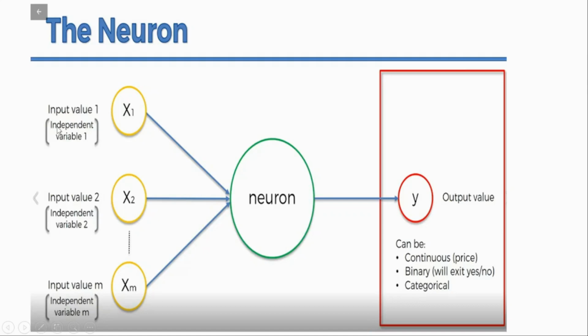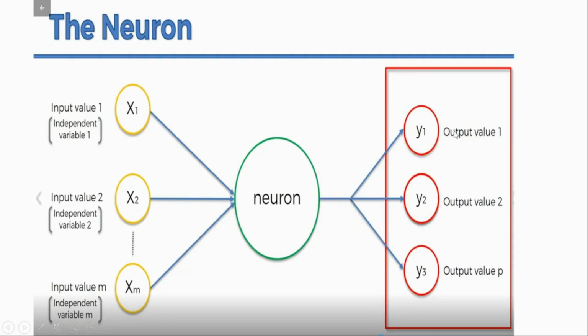Similarly, one feature represents that the customer will buy, and feature 2 represents that the customer will not buy. So these two features' data are forwarded to the neurons. Based upon the previous history, the output value will be either the customer will buy or not. So output value 1, output value 2, output value p. What does it mean now? 3 features, 3 data, and multiple output values: output value 1, output value 2, and output value p. Multiple output values will be there.